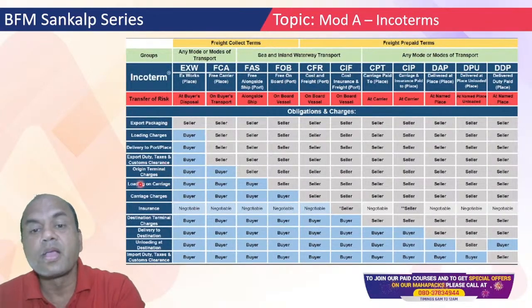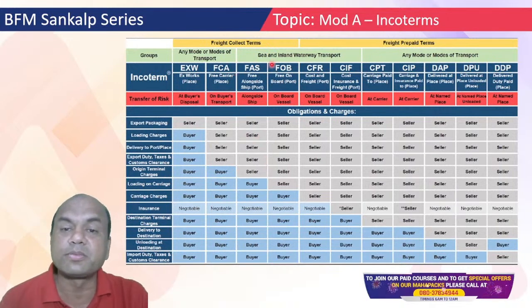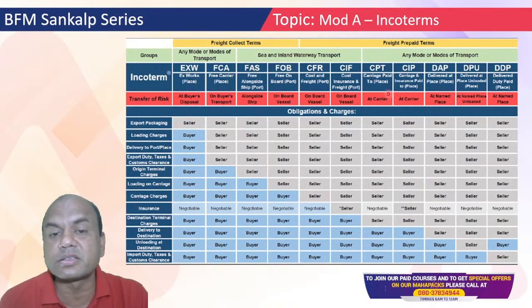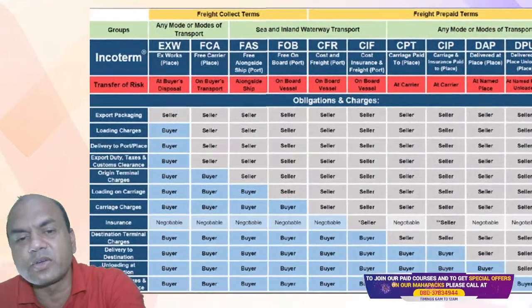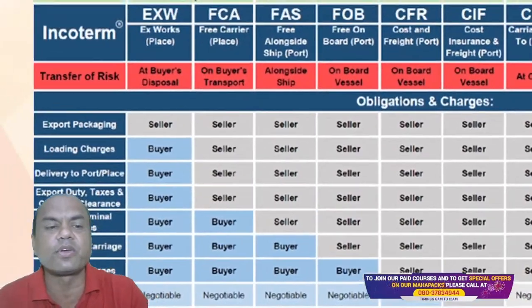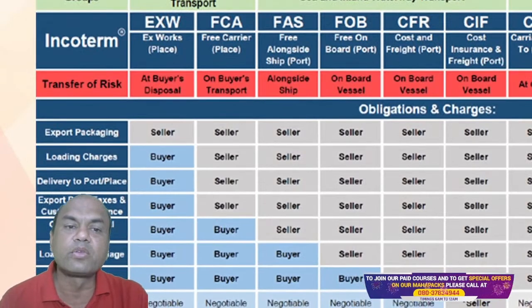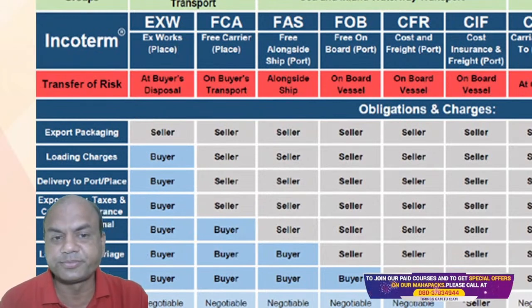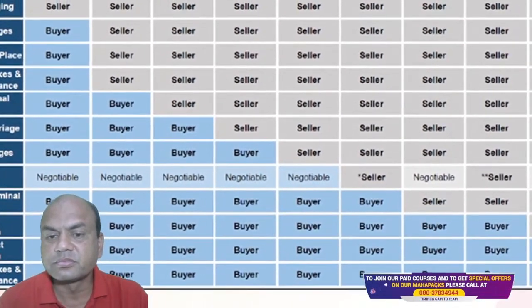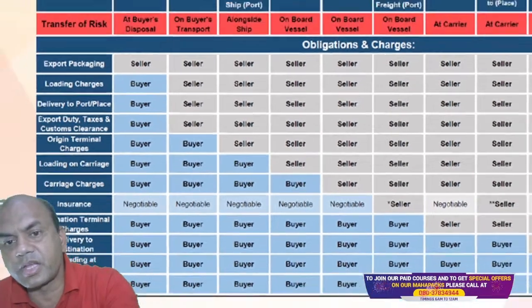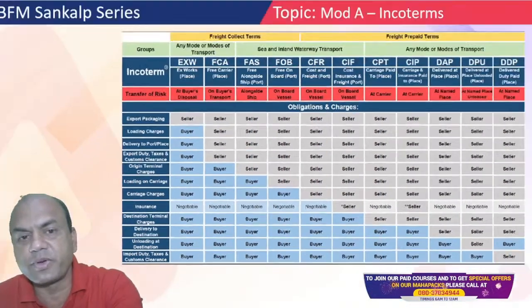I have given the responsibility of each of the seller, the same thing which I discussed, just given in detail over here. Details means where the responsibility lies, for your reading basically. Incoterm, Ex Works, FCA, FAS, FOB, all these. Export packaging, who is doing what? So where is the responsibility? These are the responsibilities. You can expand this video and read this.